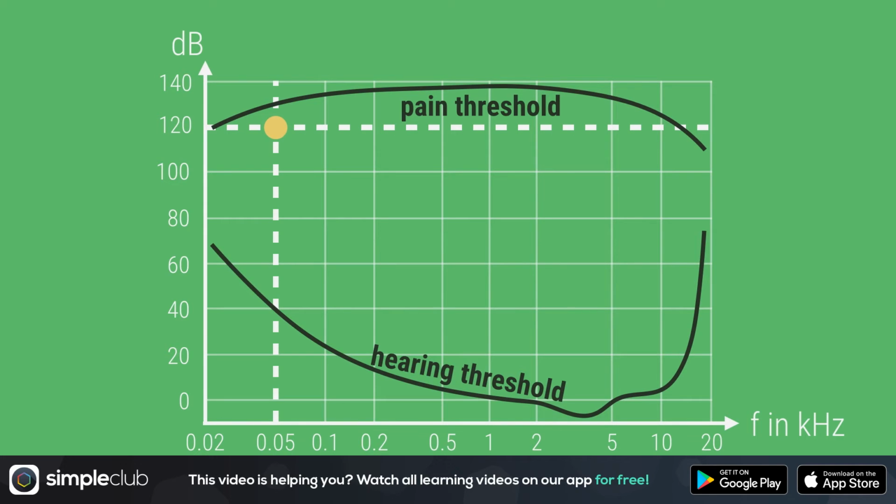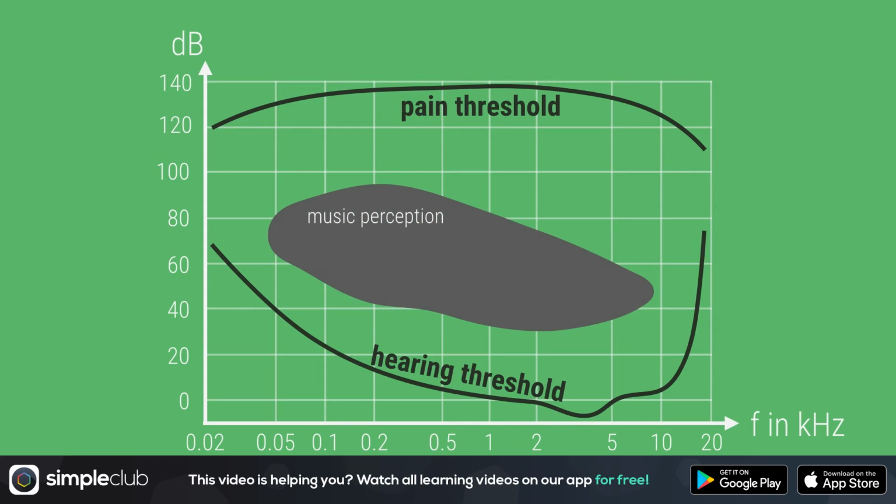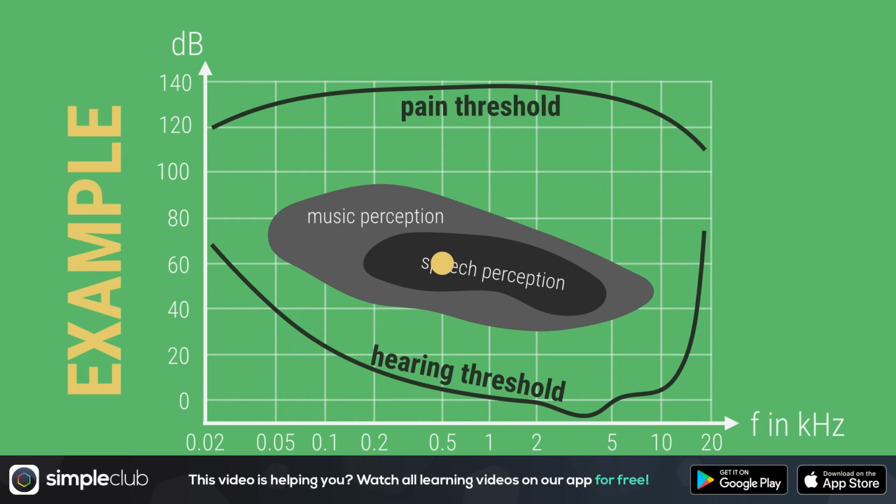Humans can hear best in the region in the middle of the diagram. That's why most music is also in this range of frequencies and volume. And speech, too. If it's outside this area, we don't hear it at all. Let's take an example. Someone is talking to you in a comfortably deep voice and at a good volume. Then we would be here on the diagram and you would probably understand him very well. Or maybe a sound is produced with a volume of 20 dB, but it's also very deep, let's say 0.05 kHz. Then we would be here on the diagram and you would not hear the sound.